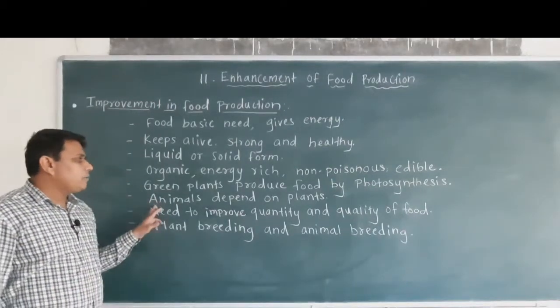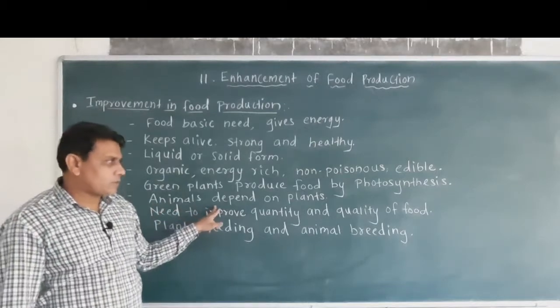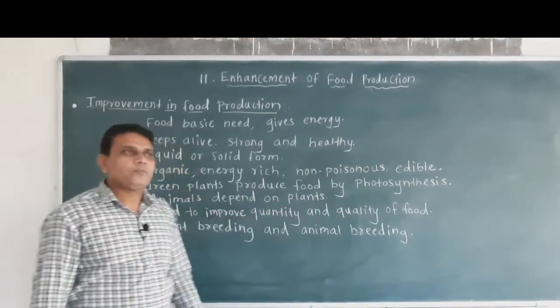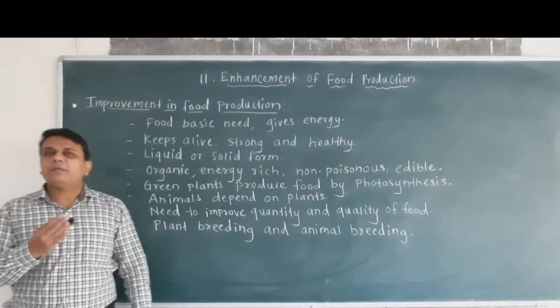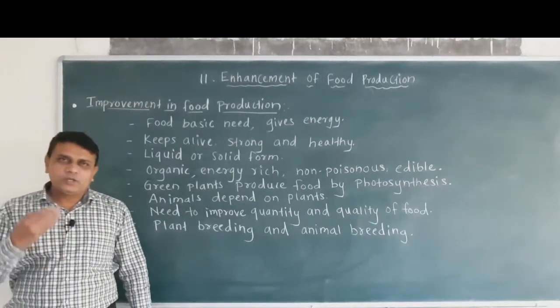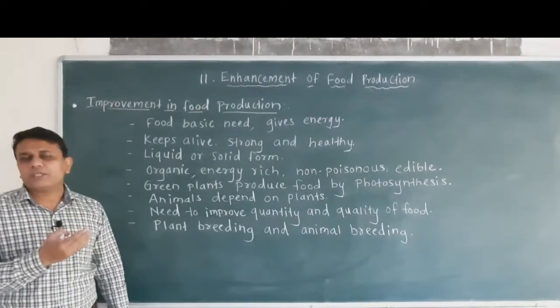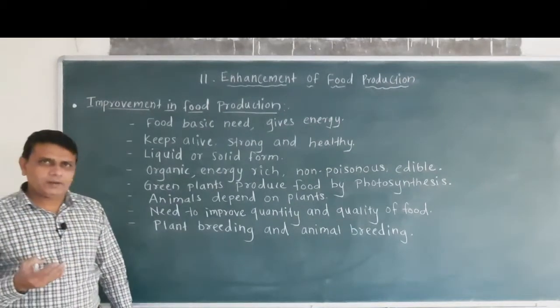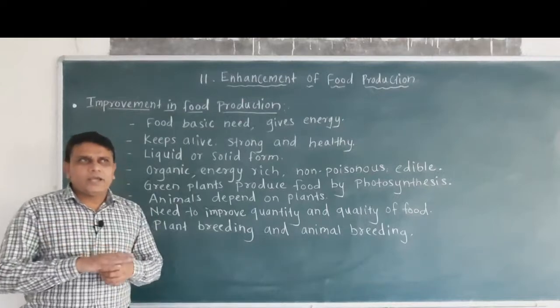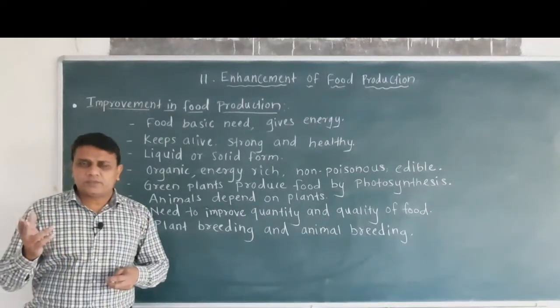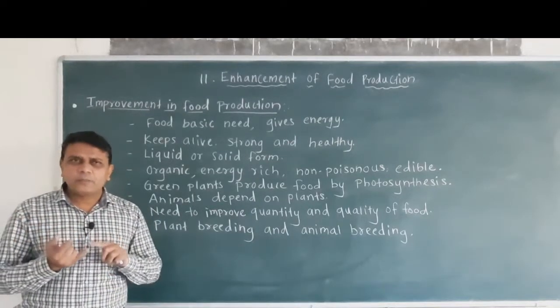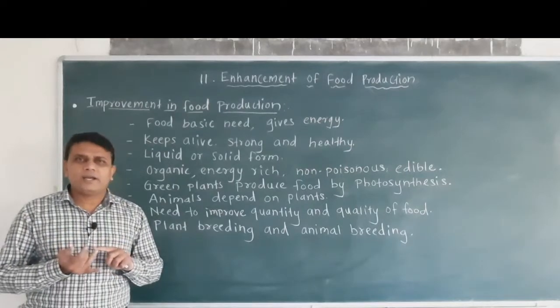Then animals depend on plants for their food material. Now as you know, animals cannot produce their own food material, they are dependent on plants for their food material. Animals are of two types, that is herbivorous and carnivorous.